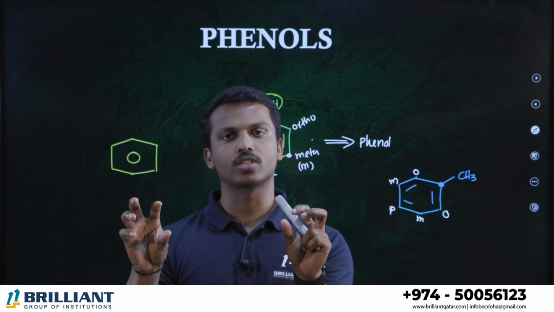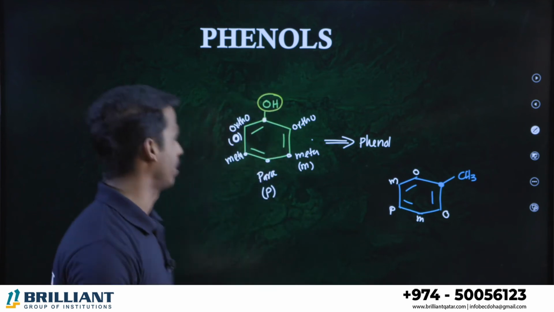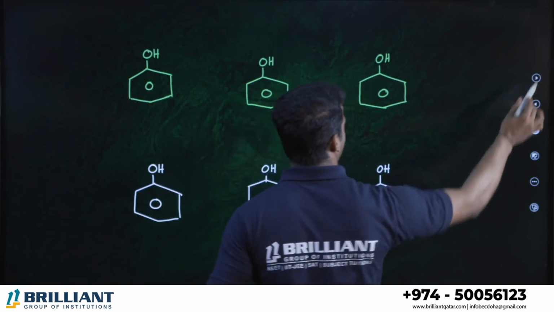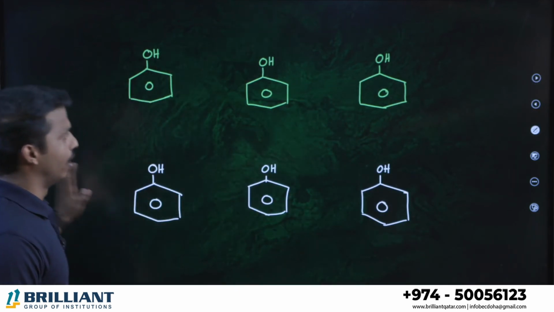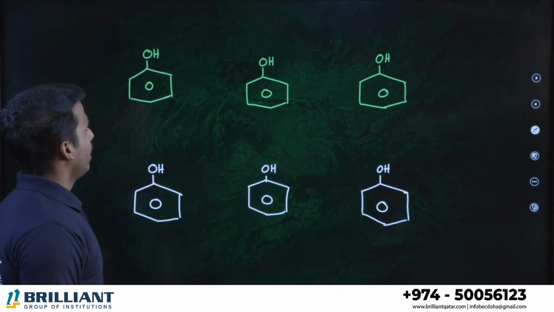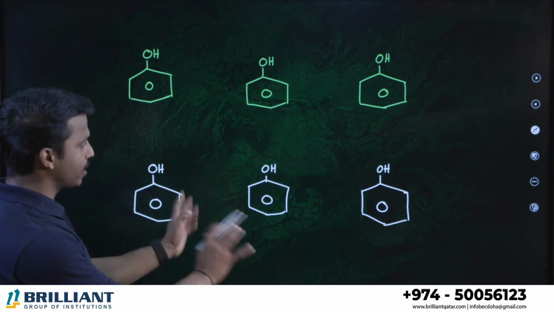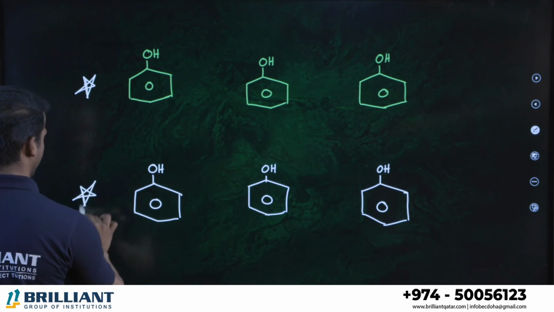Next nearest positions are called meta and the opposite is called what? Para. Got it? Okay. Let's go for the nomenclature. Here I am giving you around 6 phenols. You can see that phenol. In phenol, I am going to make some changes. This is the first set. This is the second set.